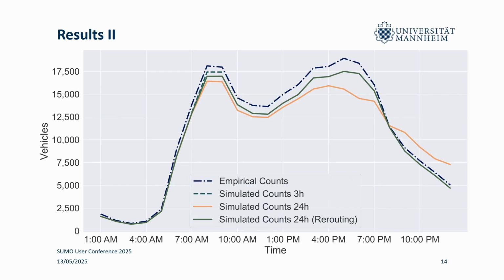And this is the traffic curve over the whole day. Yeah, the colors are not ideal, sorry. The dashed dotted line on top is the empirical counts that we see in the data. The dashed line, which you barely see, are the simulated counts for 3 hours. But you can see that they very closely mirror the empirical data. And then the orange line represents the 24-hour scenario.